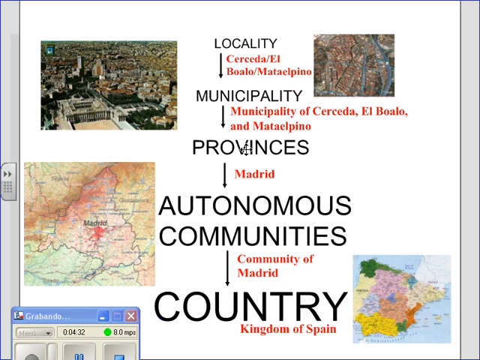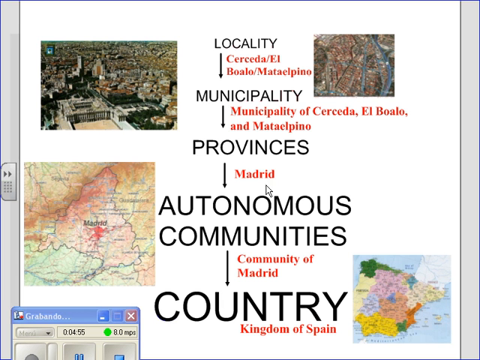Then provinces are made up of one or more municipalities. So Cerceda, for example, is part of the municipality of Cerceda, El Boayo, y Montalpino. And this municipality is part of the province of Madrid. One or more provinces make up autonomous communities.